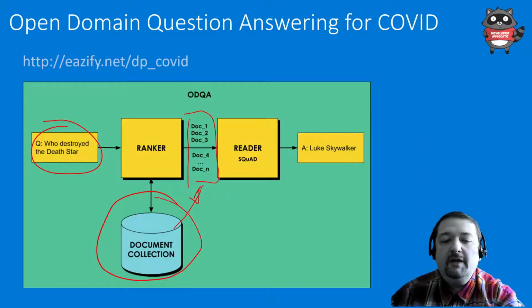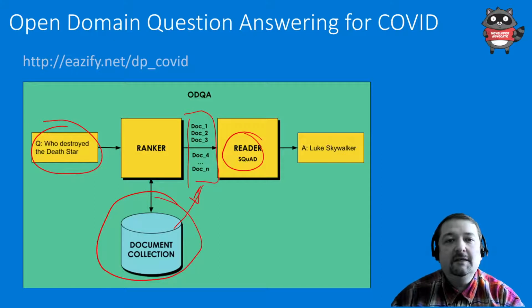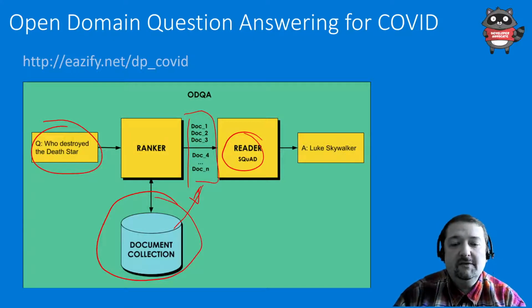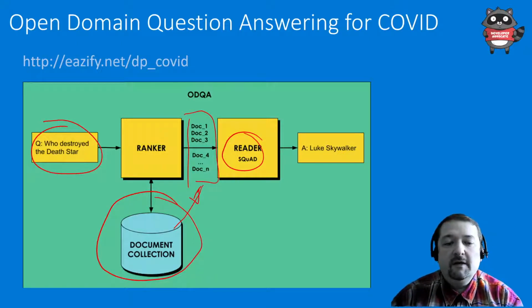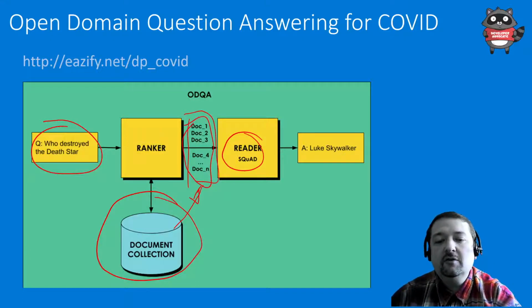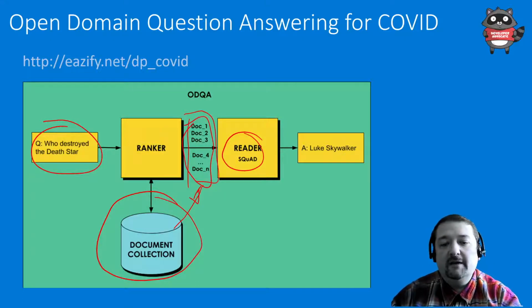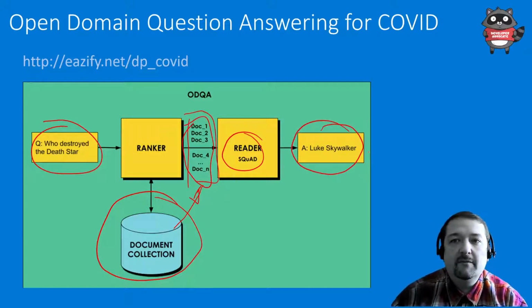And then there would be another component called reader, which is trained on the dataset called SQuAD. SQuAD is the dataset of simple questions and answers, and it learns to pick up the relevant portion of the sentence for an answer. So if I say who destroyed the Death Star, the ranker would give me the range of documents, and then the reader would find the best answer in this collection of documents and tell me Luke Skywalker.